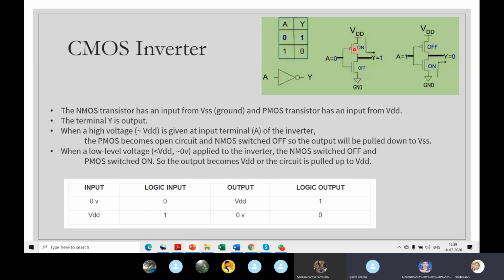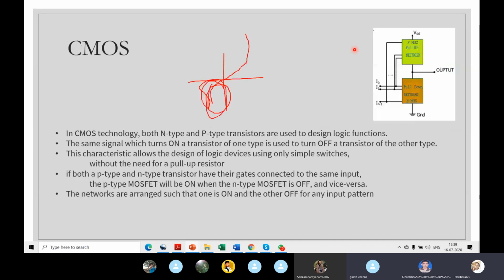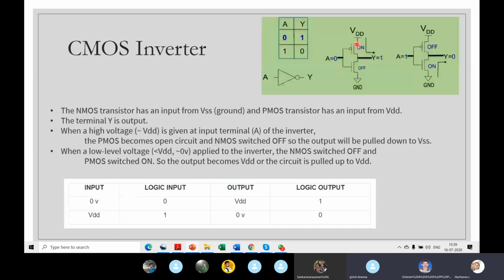PMOS will conduct. This is the PMOS, this is the NMOS, right? When you apply 0, the PMOS will conduct, so that's why it says on, and this is off. So the current will flow like this. Because this is off, you cannot reach ground. This is totally cut off, a high resistance path, right?